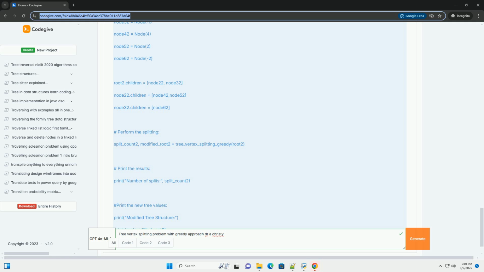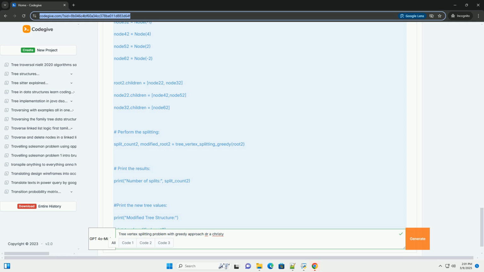Python code example. Explanation of the code. 1. Node class: a simple class to represent a node in the tree. It has a value attribute, the node's value, and a children attribute, a list of its child nodes. 2. tree_vertex_splitting_greedy(root) function: takes the root node of the tree as input, initializes split_count to 0, and defines a recursive helper function post_order(node).